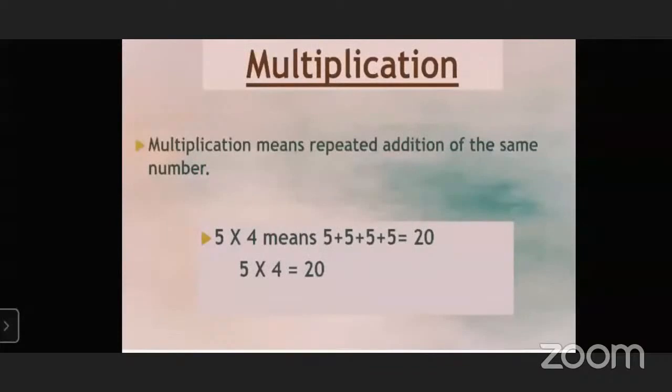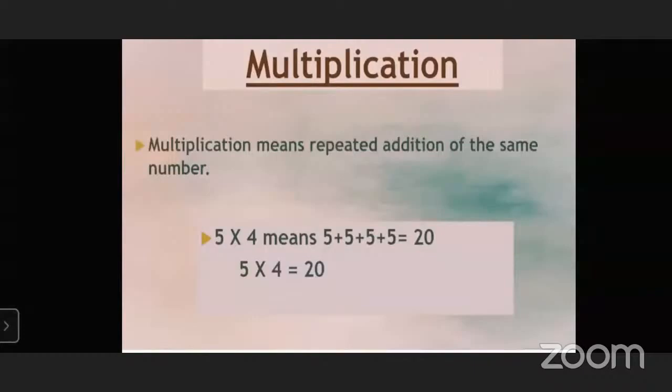In today's lecture, we are going to learn multiplication. So let's start. What is multiplication? Multiplication means repeated addition of the same number. It means that if we multiply 5 into 4, we have to add 5 four times, that is 5 plus 5 plus 5 plus 5.